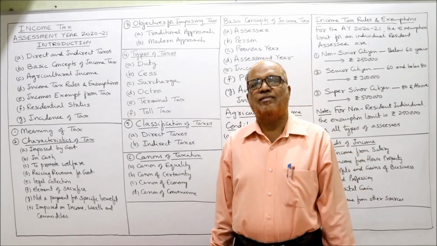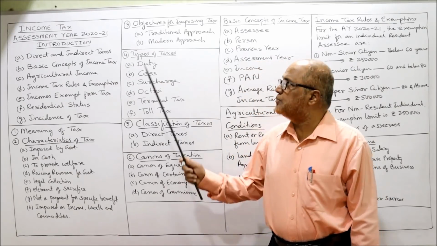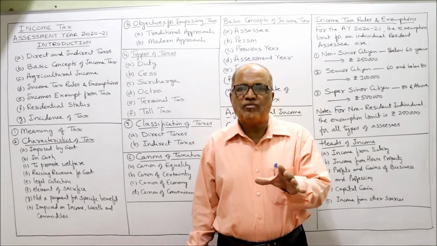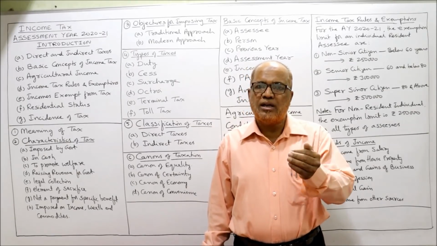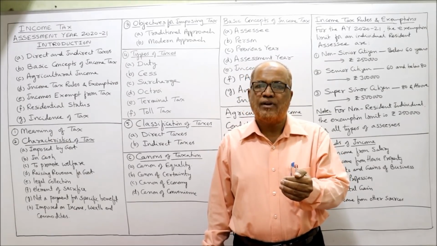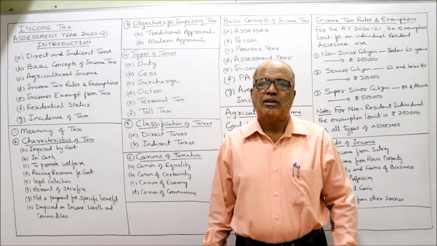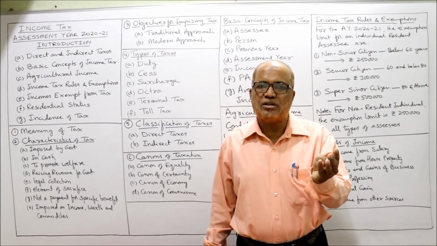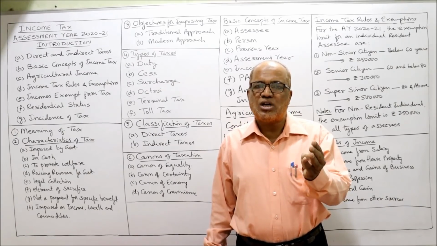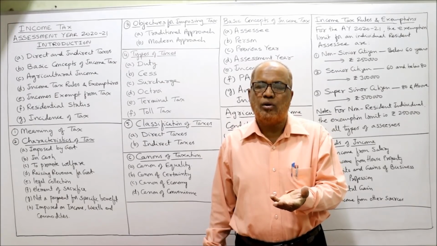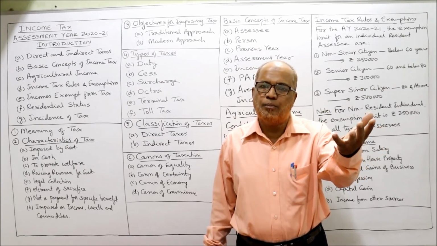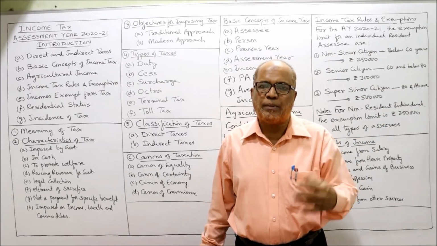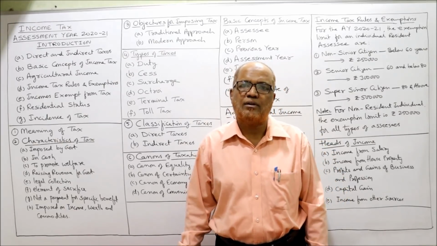So broadly we can classify the objectives into traditional objective and modern approach. The traditional approach was that the tax will be applied mainly to raise the revenue for the purpose of administration of the government. The government has to discharge its statutory functions, its administrative functions, its social functions. For discharging all these functions, the government needs revenue. The government will impose the tax, collect the revenue for the purpose of administration, for social purpose. That is the main objective of tax.